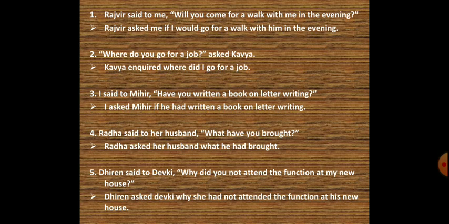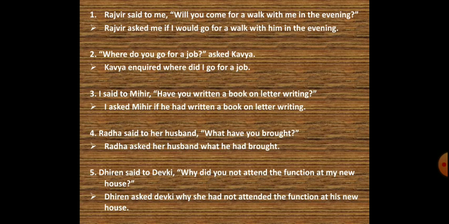So the indirect narration would be, I asked Mihir if he had written a book on letter writing. The fourth sentence is, Radha said to her husband, "What have you brought?" The answer would be, Radha asked her husband what he had brought.